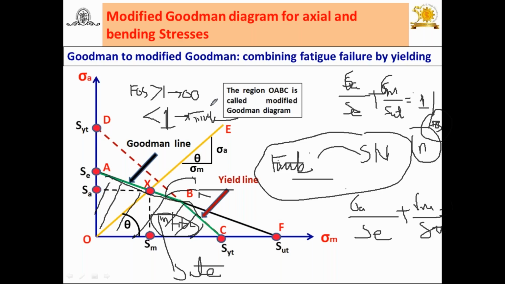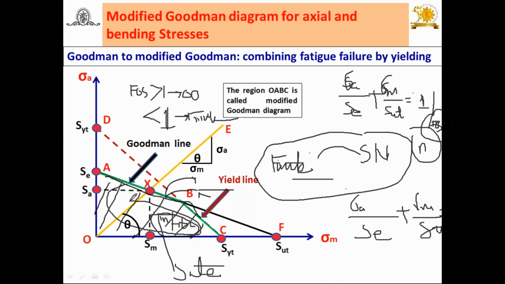That's why, while assuming the FOS in static load condition, we take the value of factor of safety as more than 1. And if it's more than 1, we have designed the component for static load condition, by considering SYT or SUT as the criteria. So we have designed all these things for infinite life. But in fluctuating load it's not possible to do that, because the component may fail before SYT or SUT. That's why you have to define it.